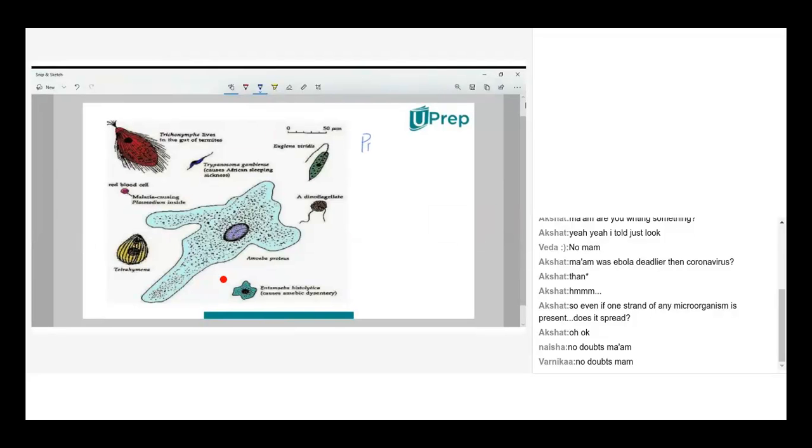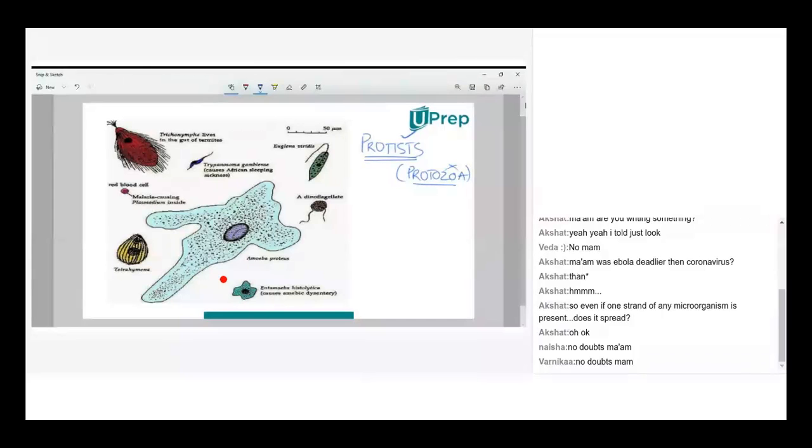These microorganisms, we call them protists. In some textbooks, they designate them with a term called protozoa. Now, protozoa was the old terminology. In old textbooks, you find this term, but in all the new textbooks, you'll find the word protist.